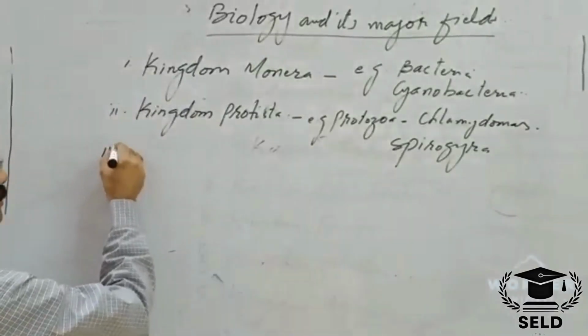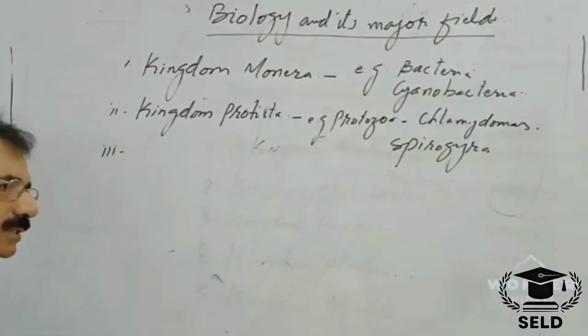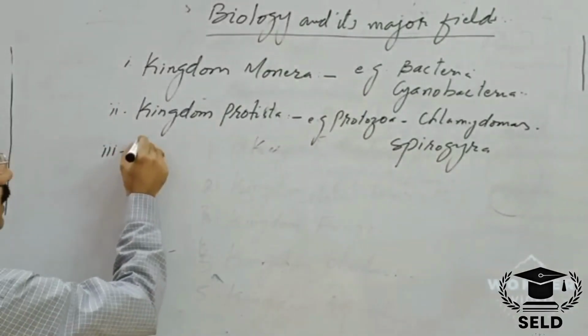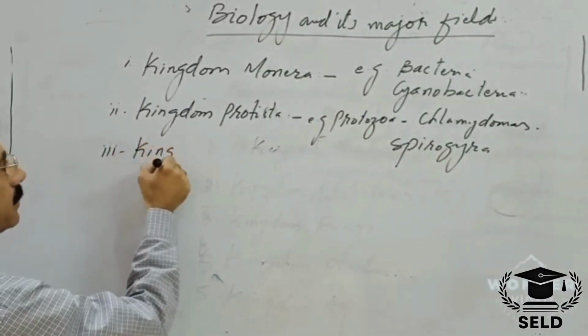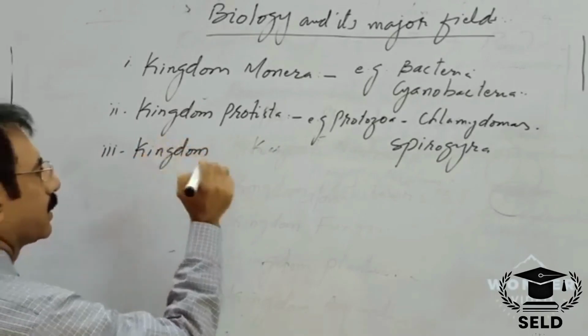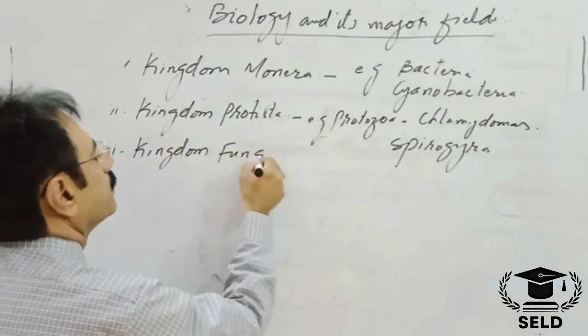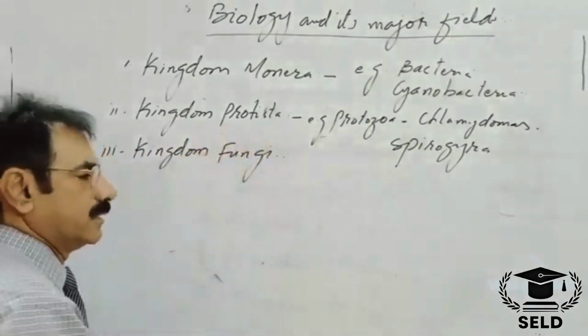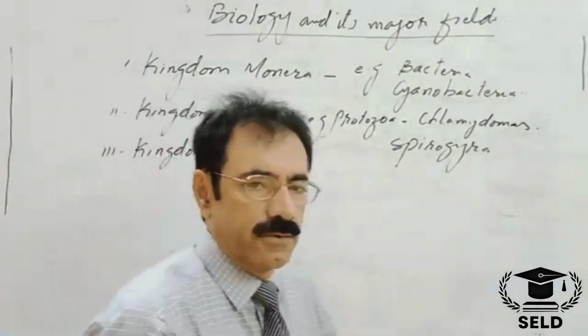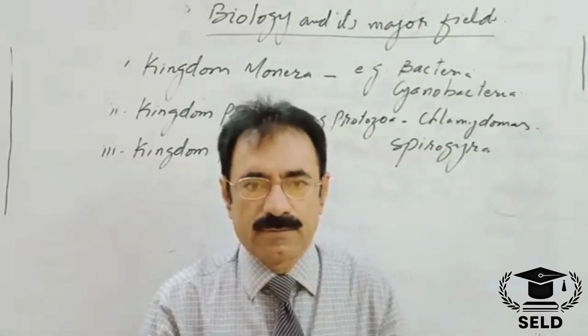Number 3, out of the major fields, is kingdom fungi. Kingdom fungi includes all the tree fungi and water fungi.